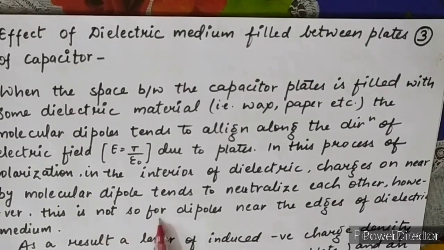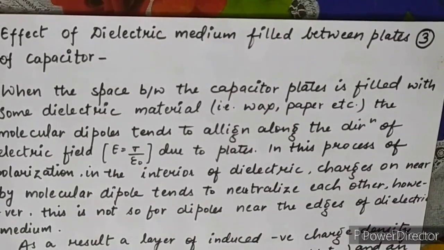However, this is not so for the dipoles near the edges of the dielectric medium.